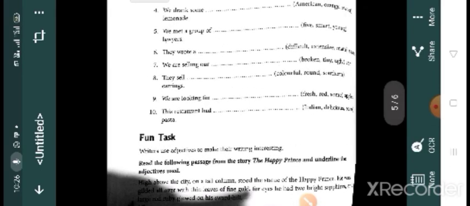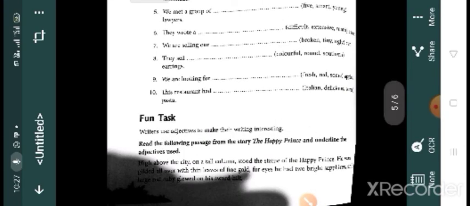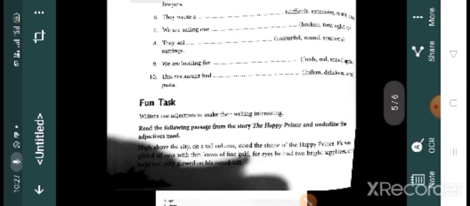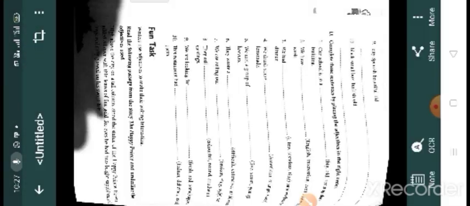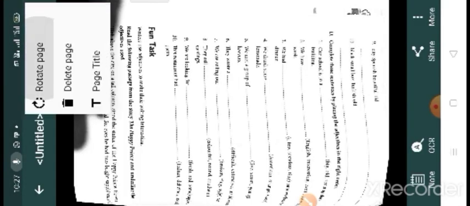Then we had a few tiny tasteless sandwiches for dinner. Children, you have to do one thing. You have to keep that order in your mind and then just try to do the exercise in your textbook. Okay, then only it will be easy for you. Okay, children, just try to understand this order and then after that try to do this exercise.